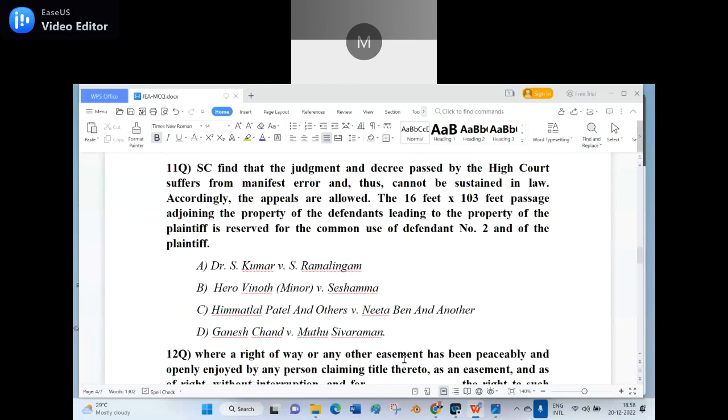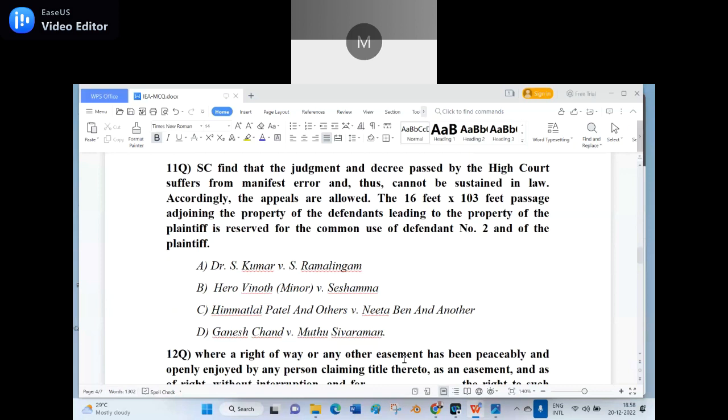11th question. The Supreme Court finds that the judgment and decree passed by the High Court suffer from manifest error and thus cannot be sustained in law. Accordingly, the appeals are allowed. The 16 feet into 103 feet passage adjoining the property of the defendant, leading to the property of the plaintiff, is reserved for the common use of defendant number 2 and the plaintiff.